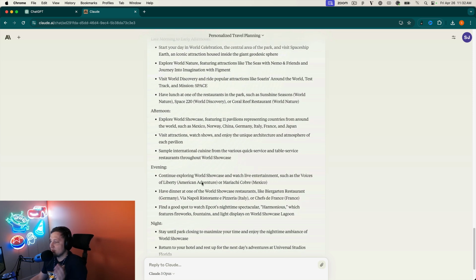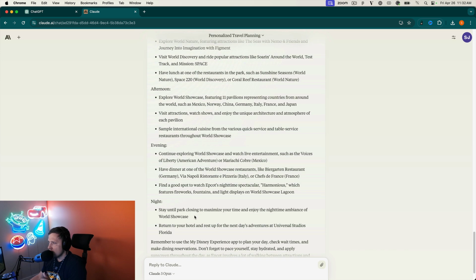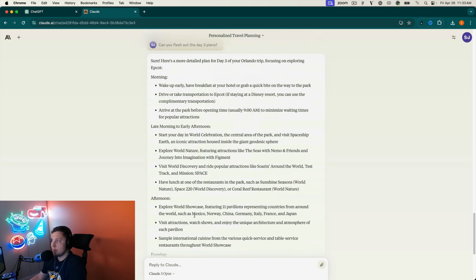Evening, check out some shows. Have dinner at one of the nicer restaurants, that's smart. Watch Harmonious, which doesn't exist anymore either, but again, we won't hold it against it. So pretty good plan for day 3. That's what I would do at Epcot as well. I probably would skip some of these rides because I've done them before.